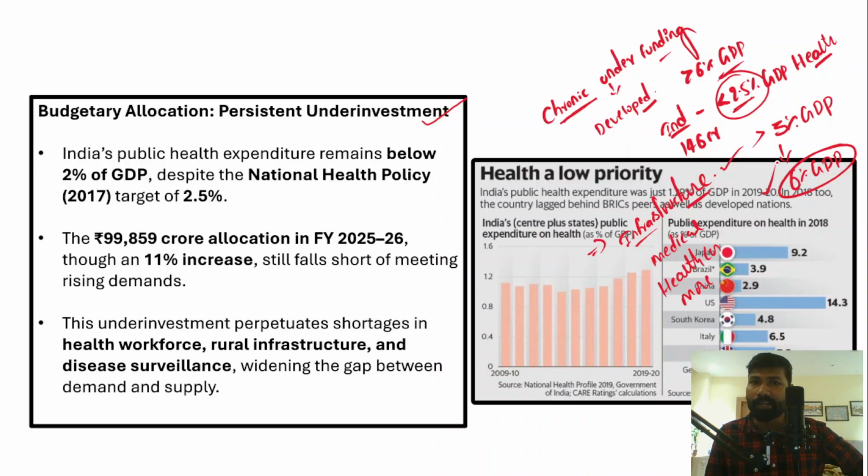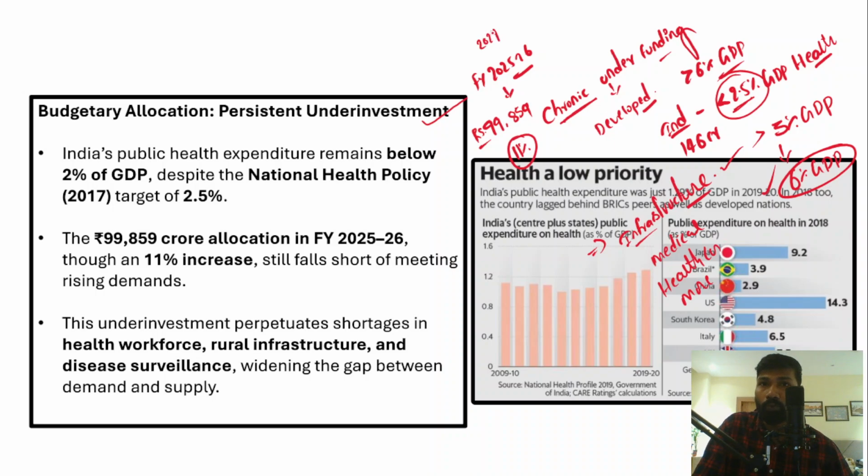However, if you look at this spending in numbers, in the financial year 2025-26, the government has allocated 99,859 crore rupees for the healthcare system. It is 11% higher than the previous year, 2024-25. Compared to that year, the healthcare allocation in 25-26 is 11% more, but still it is very less to meet the requirements of Indian healthcare, right?